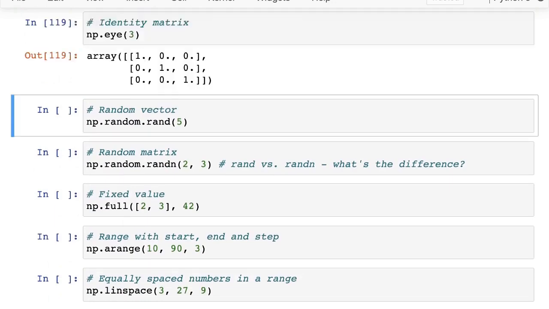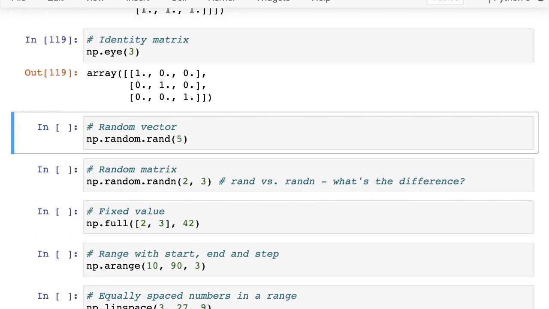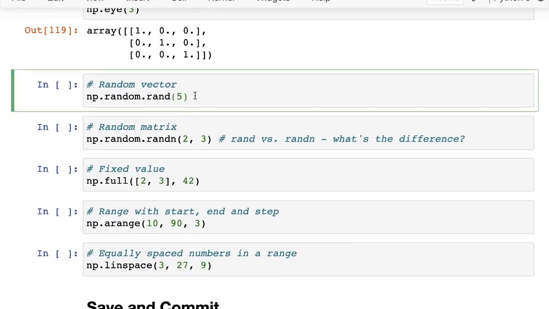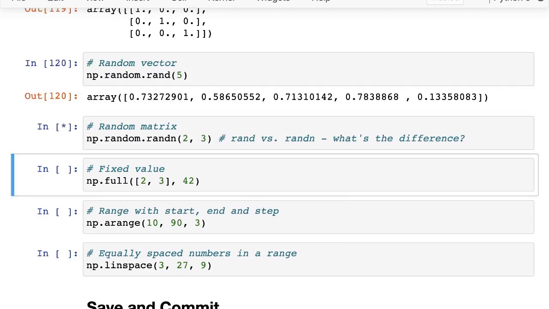You can create the identity matrix. This is useful if you're performing some matrix operations where you just want to pass in the identity matrix. You can create a random vector or a random matrix.